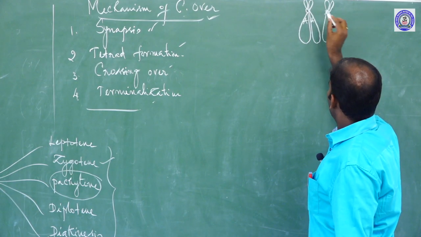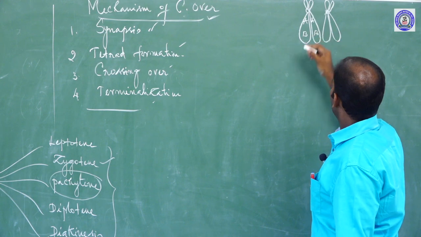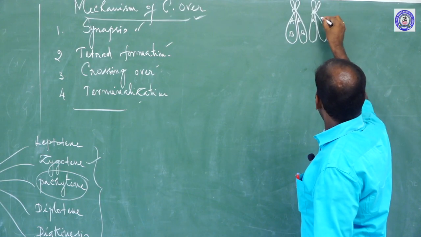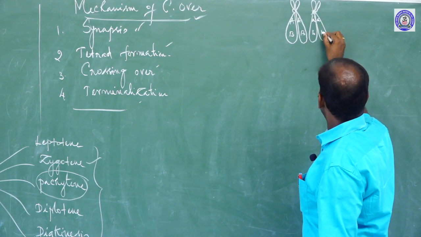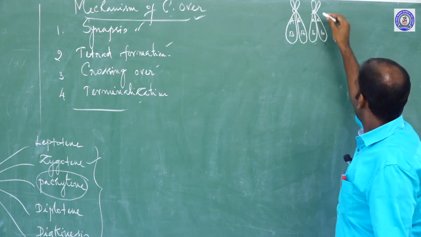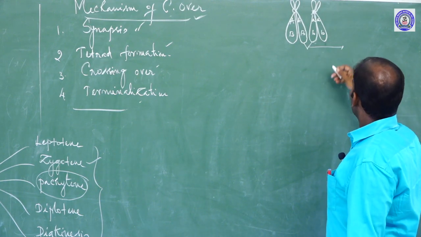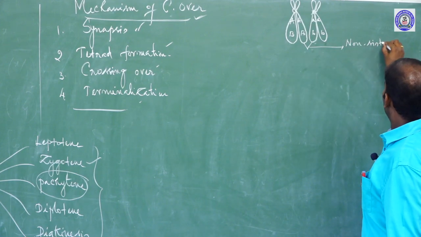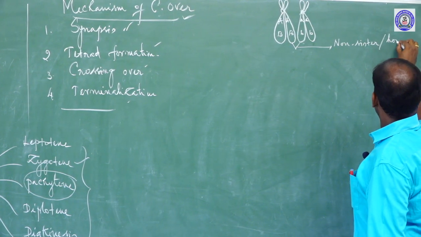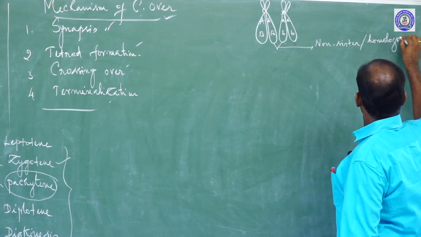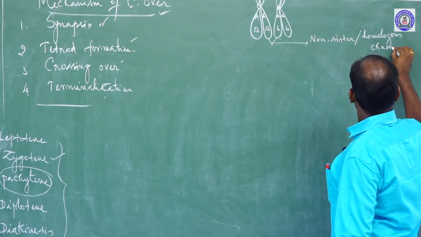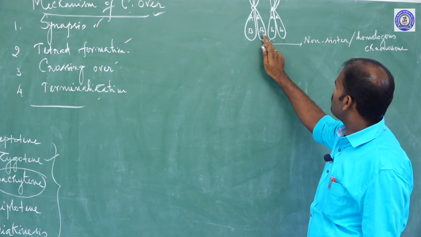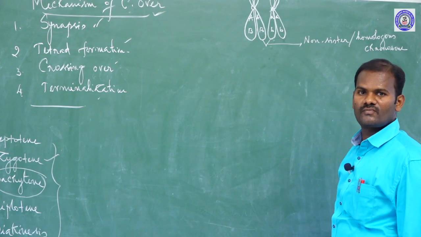Capital A, capital A, capital B, capital B. These two are homologous chromosomes. Small a, small a, small b, small b. These two are homologous chromosomes too, but these two are non-sister, homologous chromosomes. So crossing over takes place between these two non-sister chromatids of the homologous chromosomes.